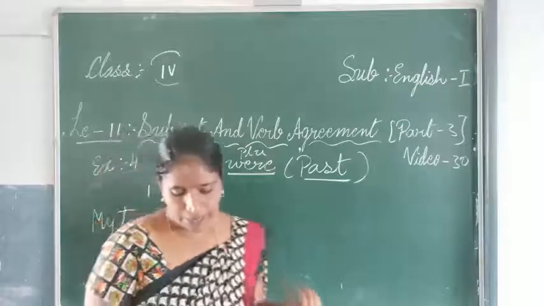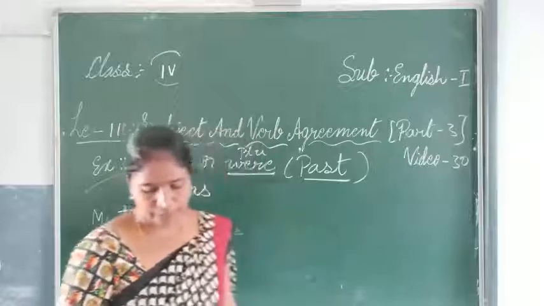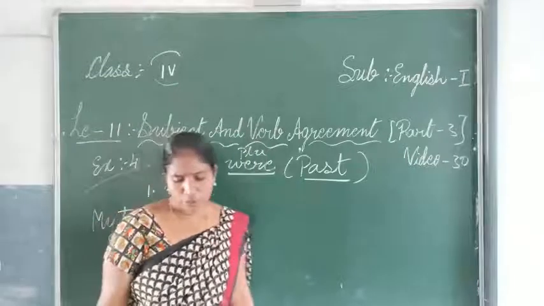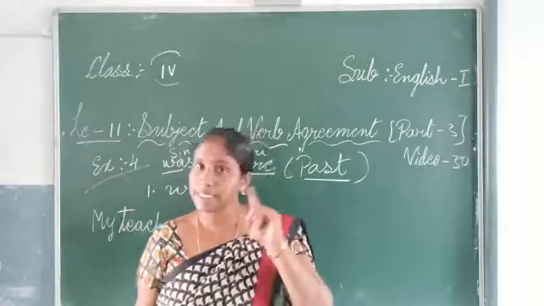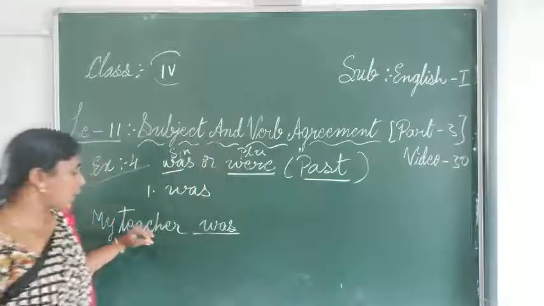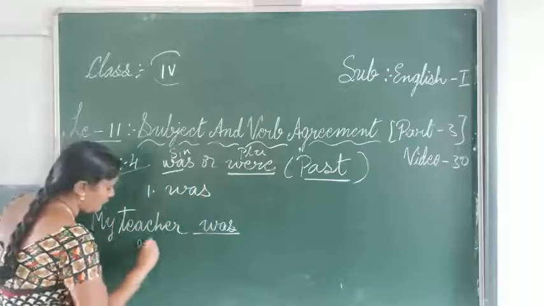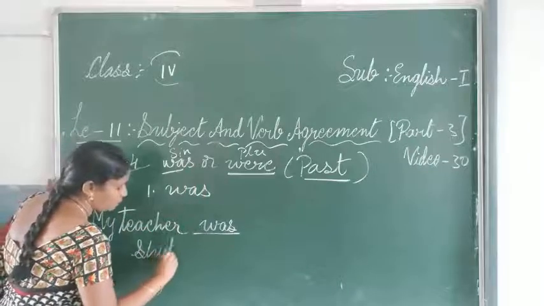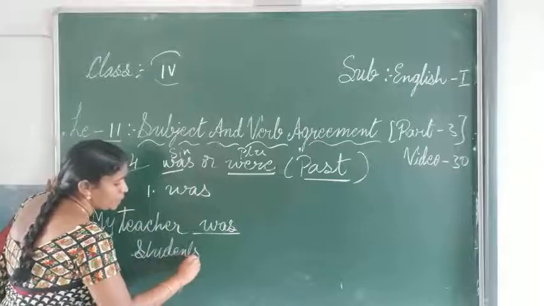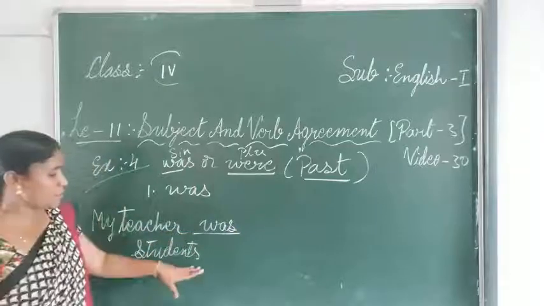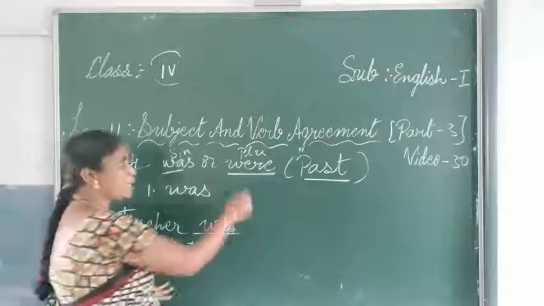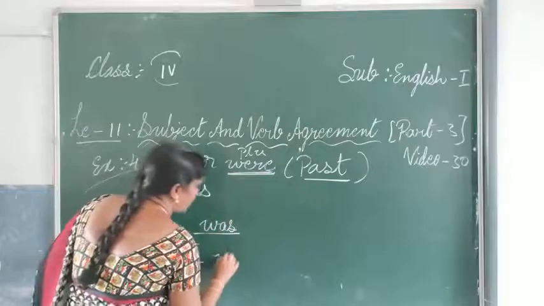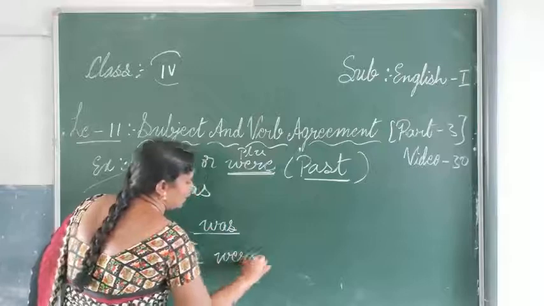The next, we will see the fourth one. The students, teacher and students. Students is a plural. When a plural comes, what verb do I use? Were. So here you can use were.